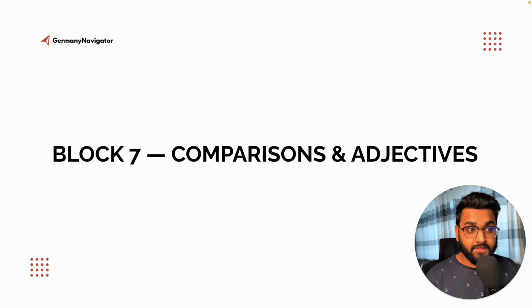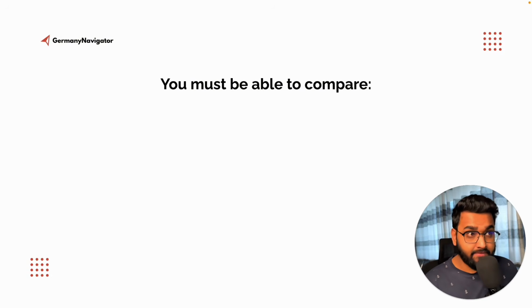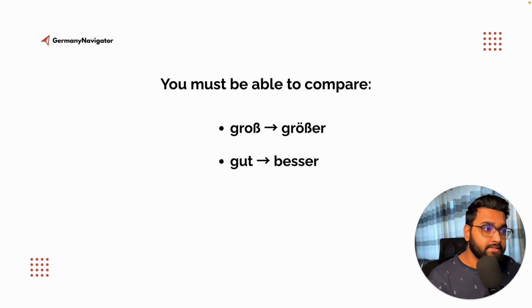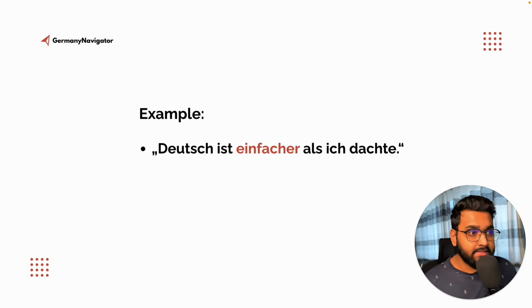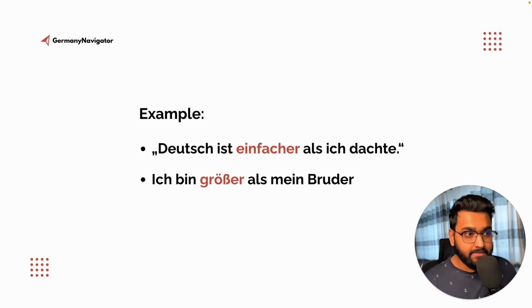Now let's finish the video with the final block, which is block number 7, comparisons and adjectives. At this level, you must be able to compare. For example, groß becomes größer, gut, besser, viel, mehr. Here are some examples. Deutsch ist einfacher, als ich dachte. Deutsch ist einfacher, als ich dachte. Ich bin größer als mein Bruder. Ich bin größer als mein Bruder.